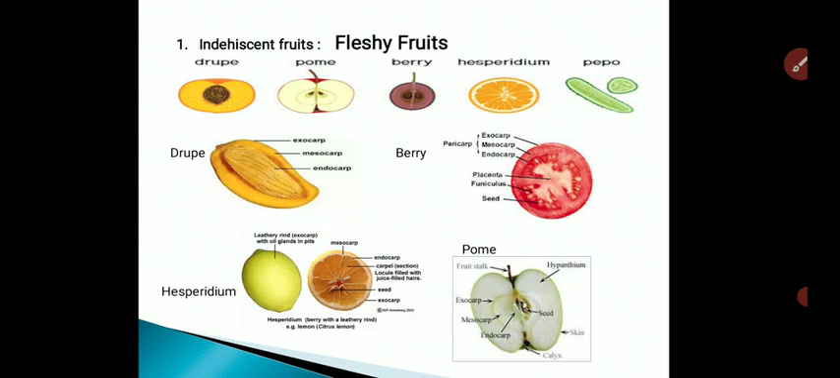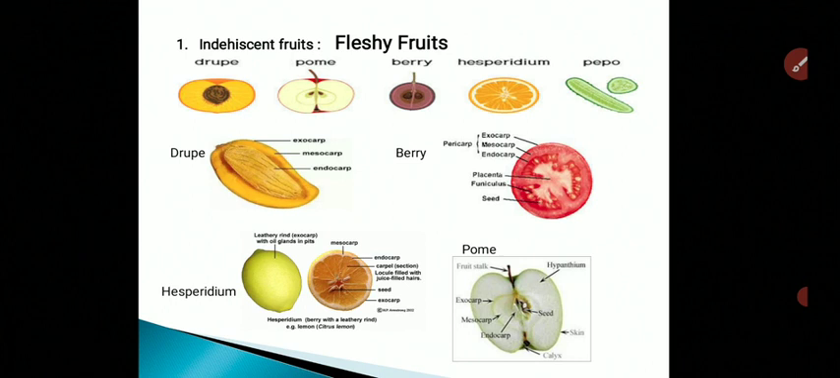Sometimes mesocarp is fibrous, which is found in the coconut. If you observe the coconut fruit, the outer leathery epicarp is there, middle portion is of fibrous portion, that is called as mesocarp, and the innermost portion, that is stony, or it is very hard, that's why it is called as endocarp or stone. So drupe is the first type of fleshy indehiscent fruit.